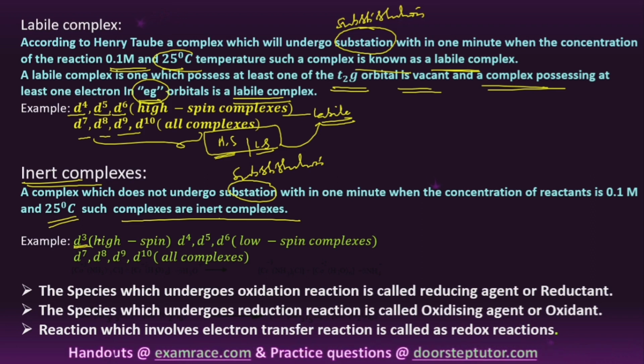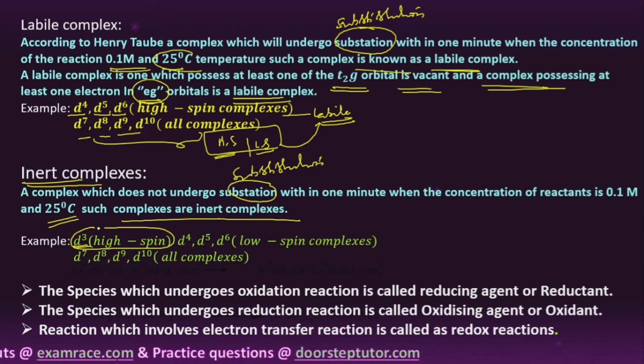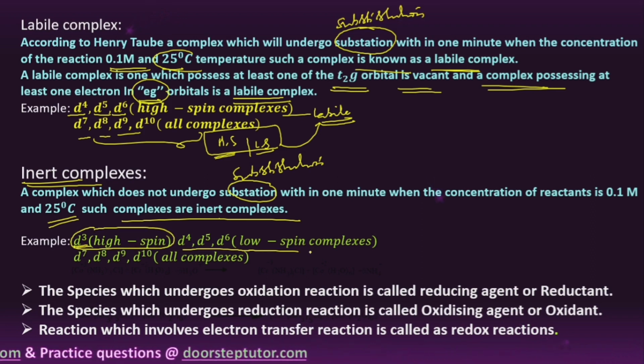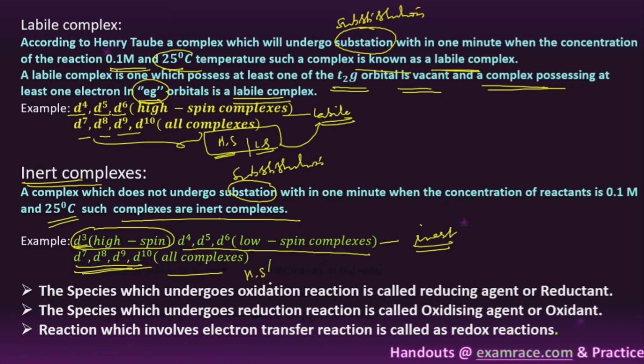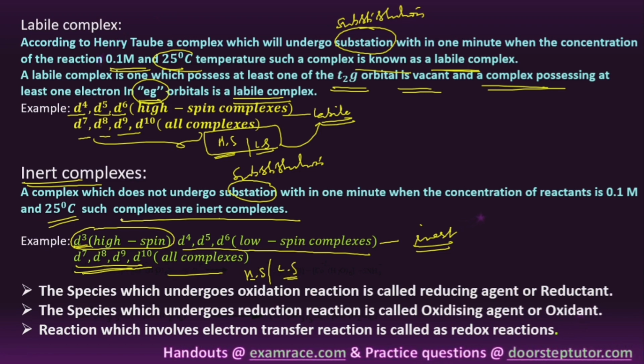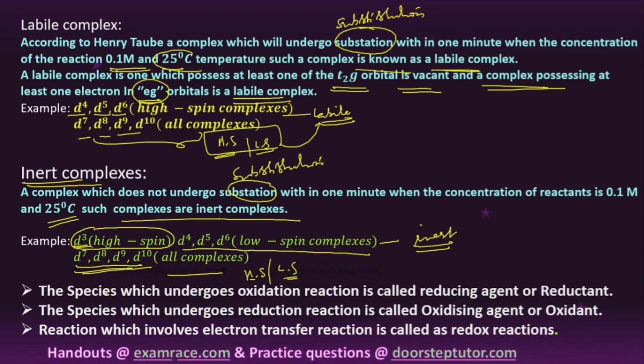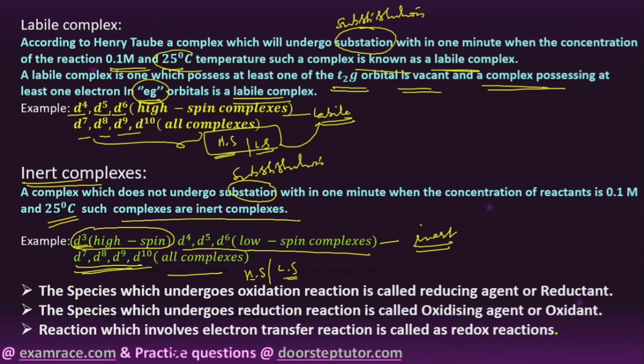Generally, the configurations d3, d4, d5, d6 with low spin, and all d7, d8, d9, d10 complexes act as inert complexes. There is no change whether it is high spin or low spin, all act as inert complexes, right.